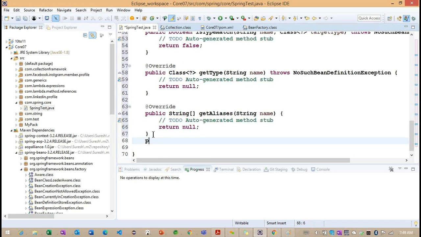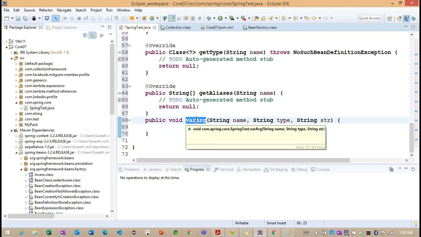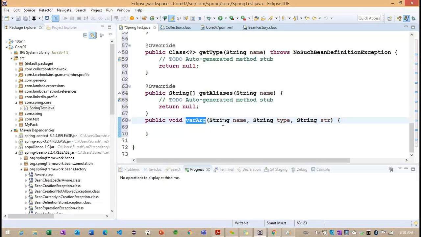So I want to provide a simple example here. Public void, and the name of the method we are having is var. So the var is expecting the first parameter as a name, the second parameter as a type, and the third parameter is also something called str, and okay, now we'll add 3 parameters. Getting the point? So we'll add the 3 parameters this particular var method is expecting.